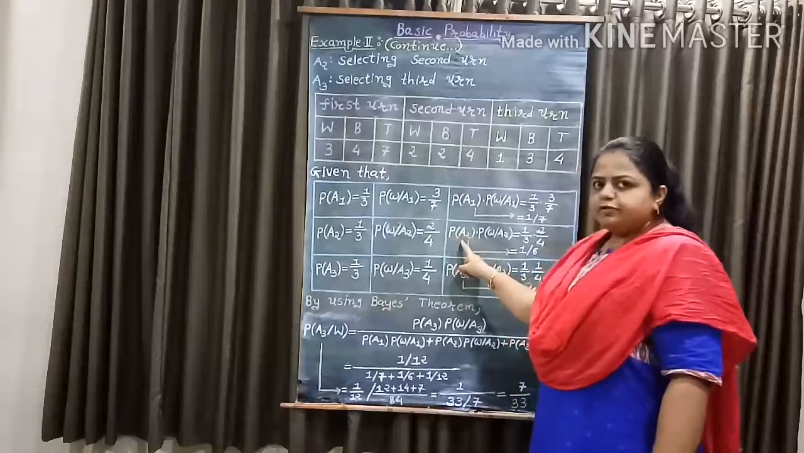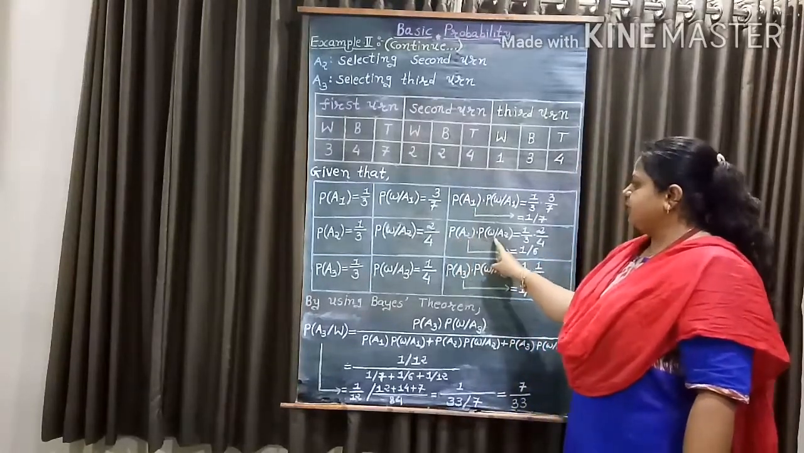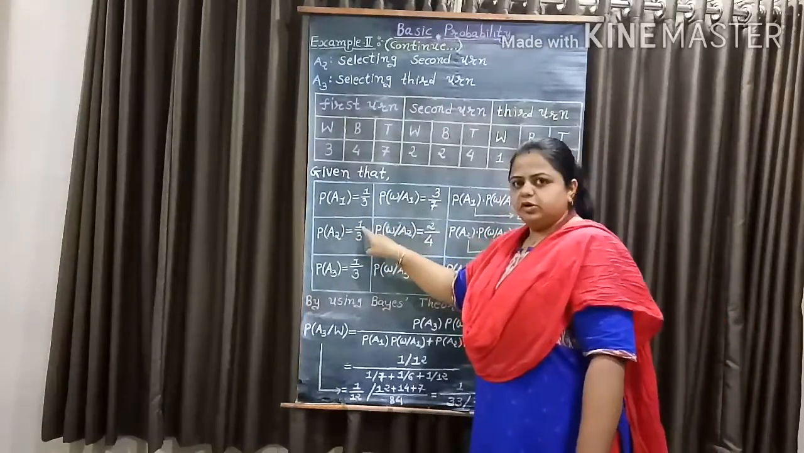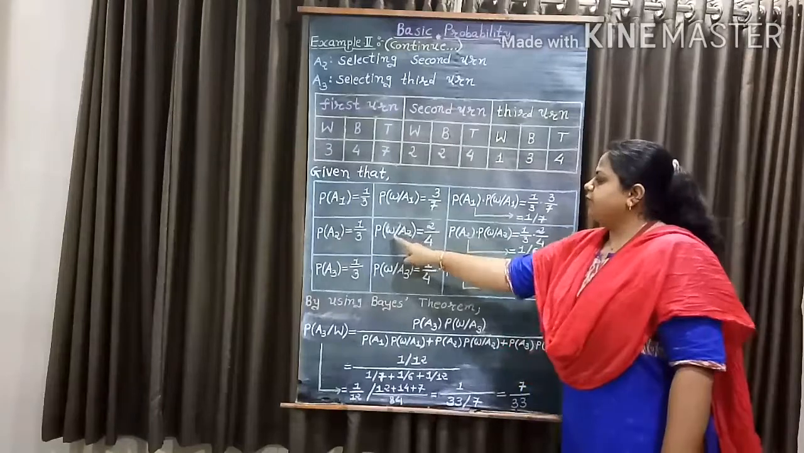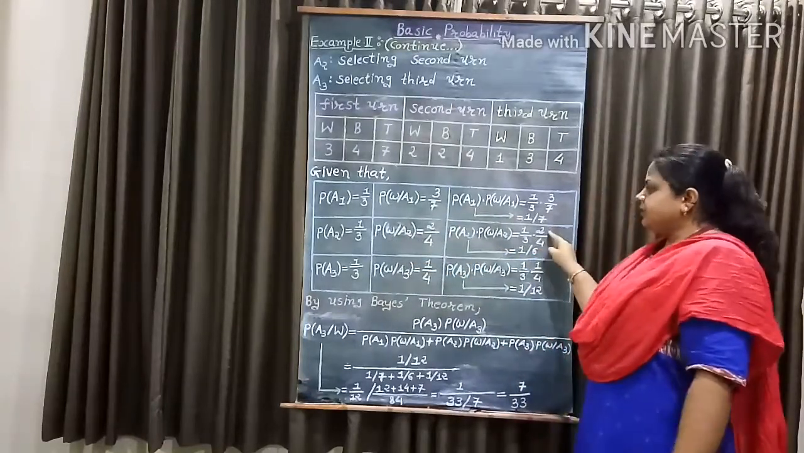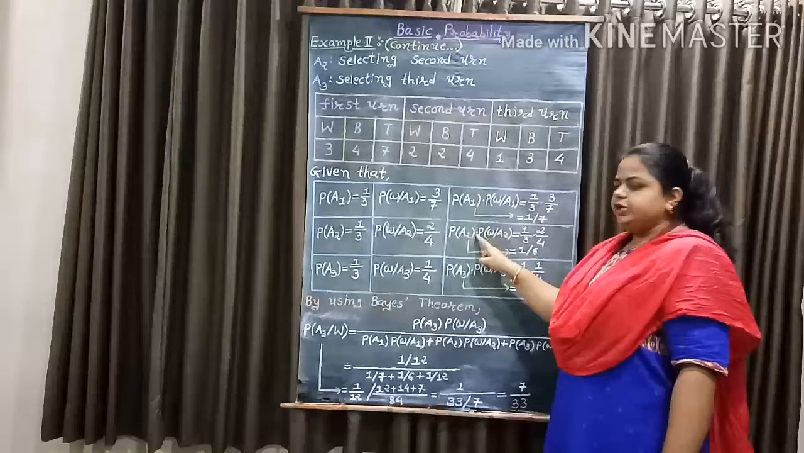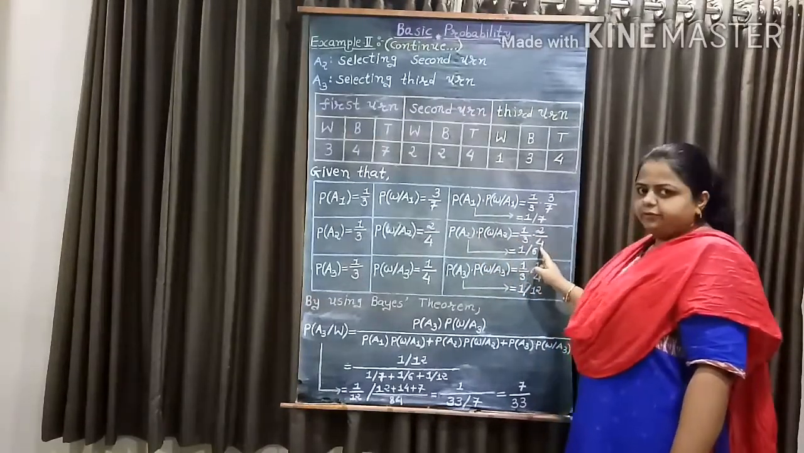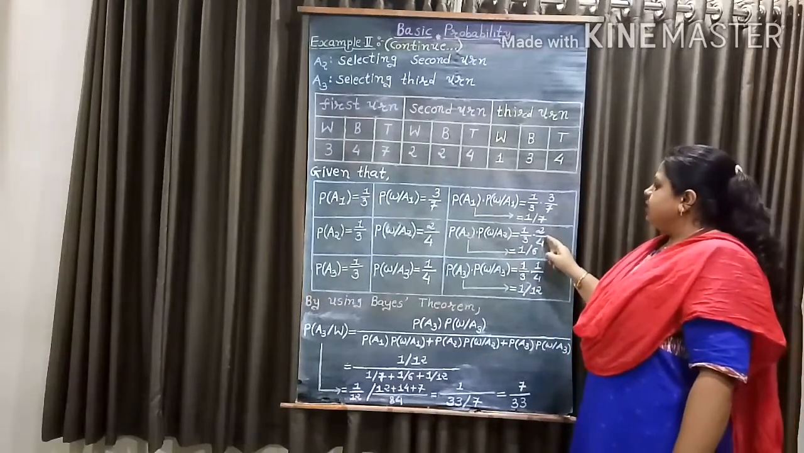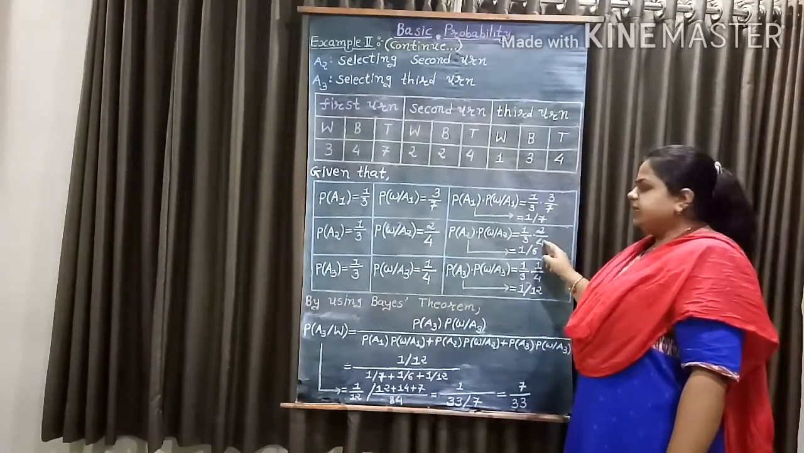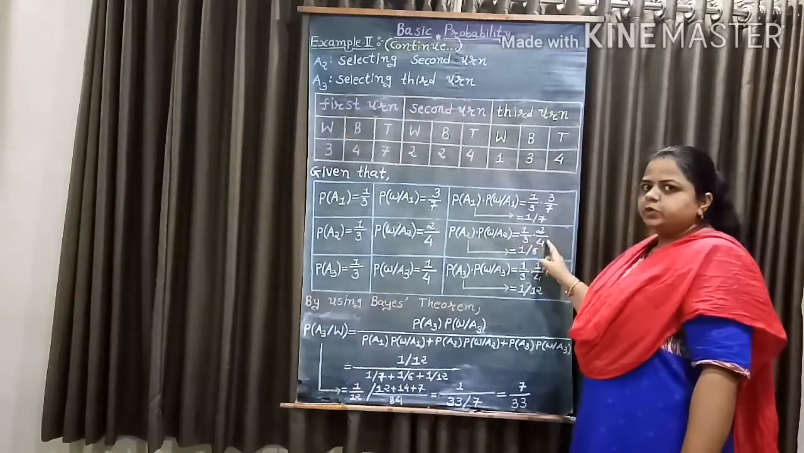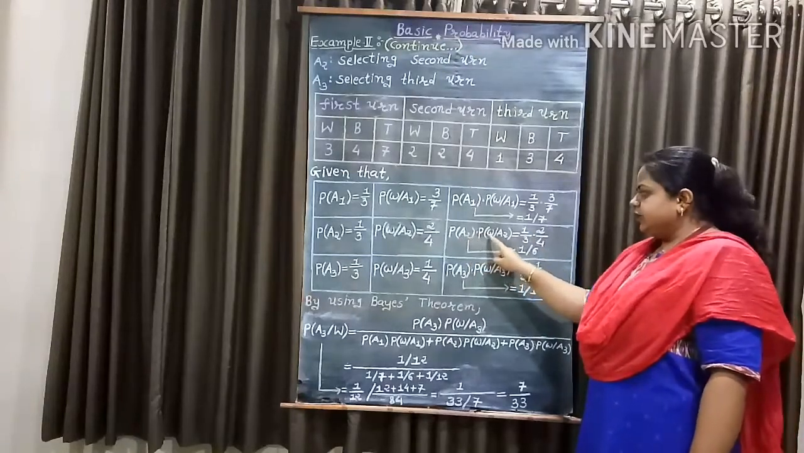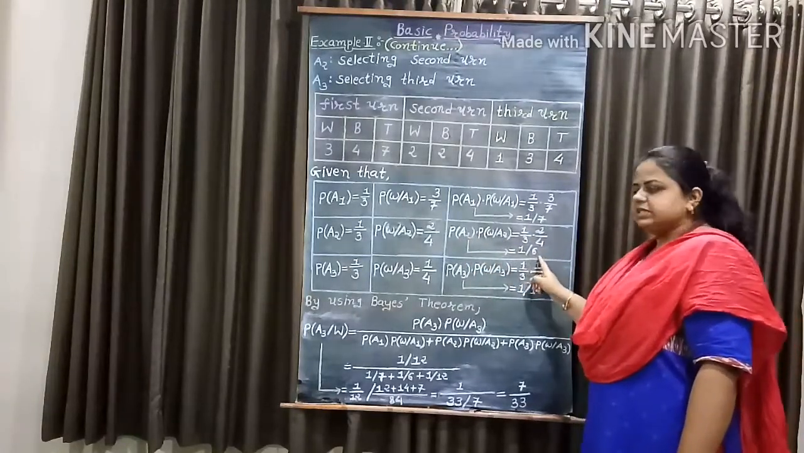Now, probability of A2 into probability of W given A2: here we have probability of A2 equal to 1 by 3 and probability of W given A2 equal to 2 by 4. So it equals 1 by 3 into 2 by 4. Now, 2 cancels out, so we get 1 by 3 into 1 by 2, and 3 into 2 equals 6. So probability of A2 into probability of W given A2 equals 1 by 6.